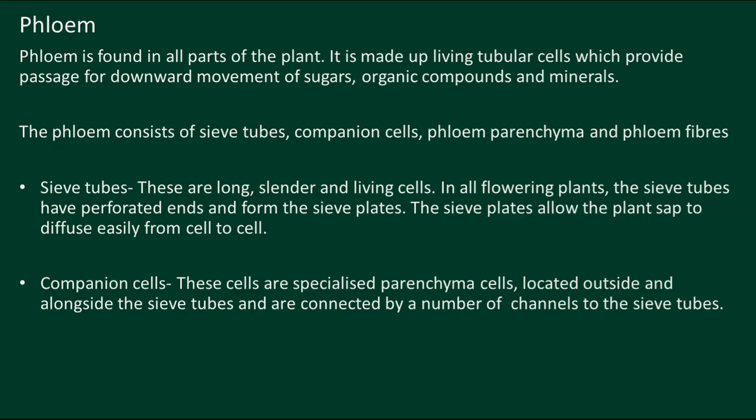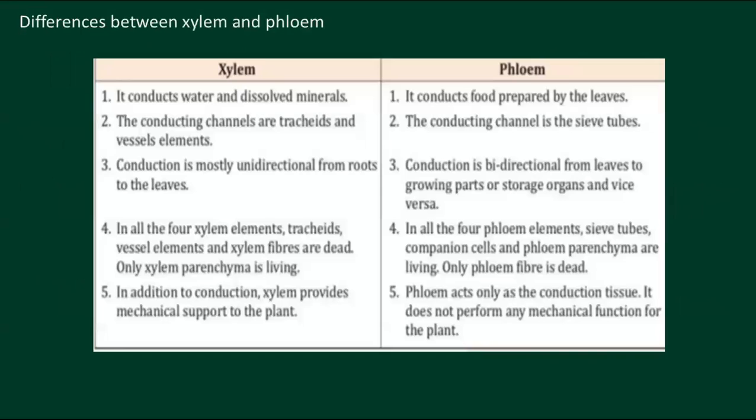And the second one is companion cells. Companion cells are specialized parenchyma cells, located alongside the sieve tubes. These are connected to the sieve tubes by a number of channels. More explanation is not given here, like phloem parenchyma and phloem fibers, which you will study in higher classes.